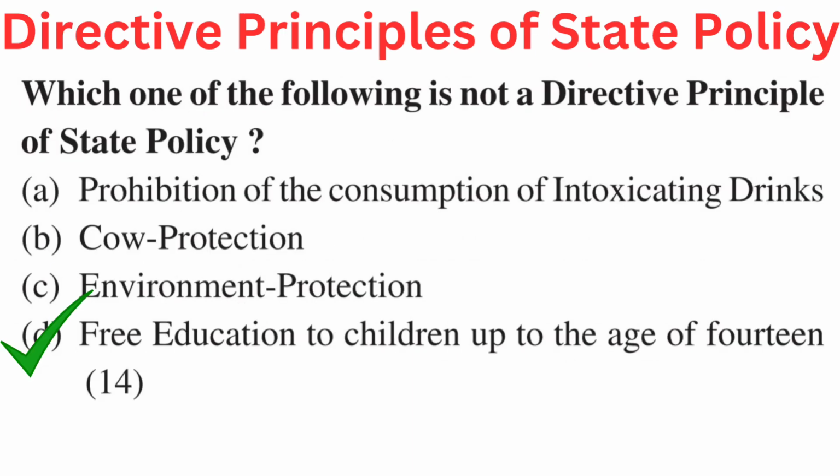Your question is, which one of the following is not a directive principle of state policy? Your options are A. Prohibition of the consumption of intoxicating drinks, B. Cow protection, C. Environment protection, or D. Free education to children up to the age of 14. Right answer is D. Free education to children up to the age of 14.